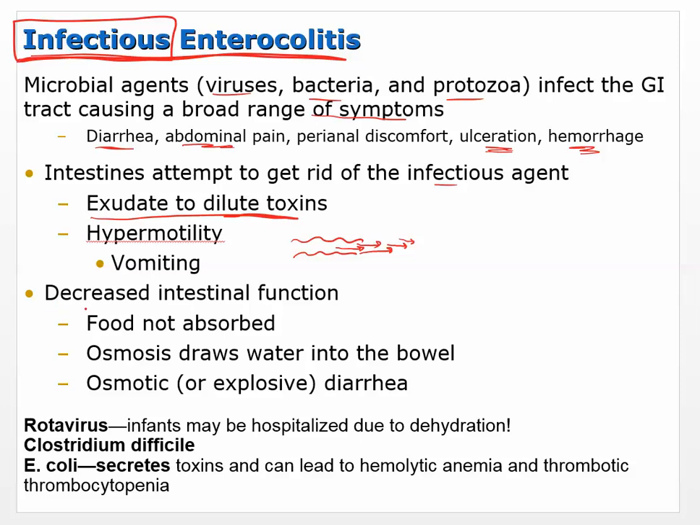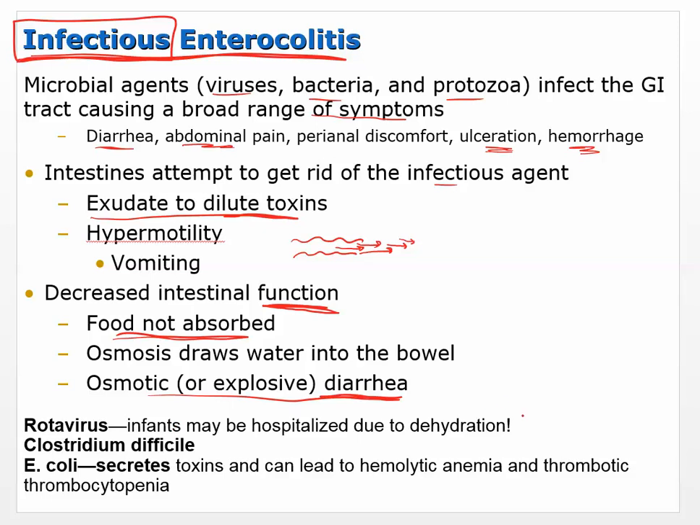So overall, you're going to see decreased intestinal function. Okay, so increased motility, movement, but decreased intestinal function, which means that food is not going to be absorbed. Osmosis is going to draw water into the bowel, so it's osmotic diarrhea. Right, osmotic or explosive diarrhea is going to take place.